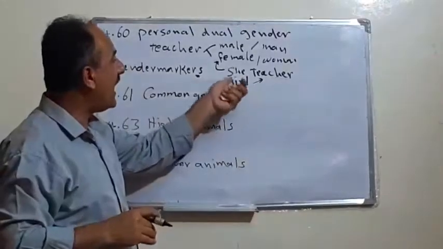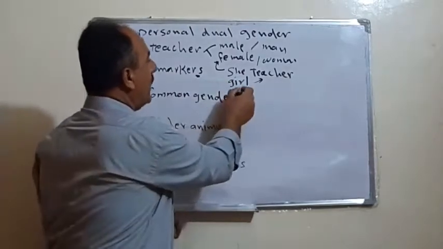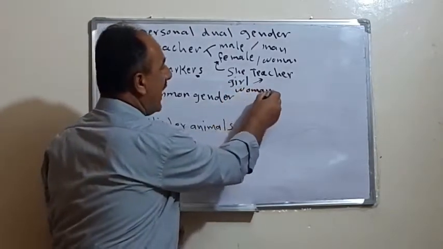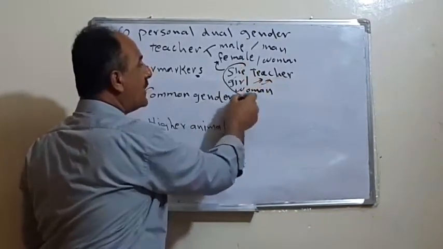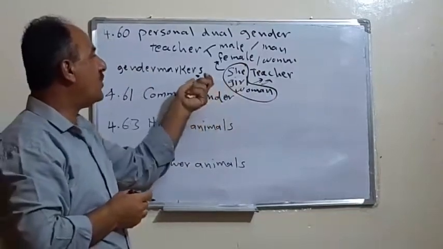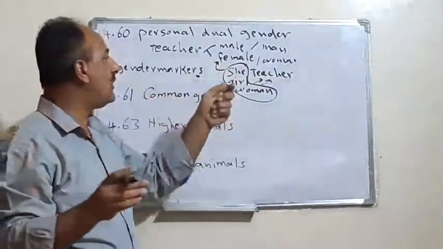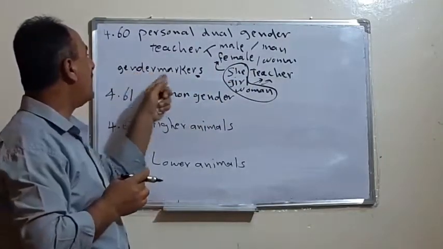So I add either she or girl, or we can say woman teacher again. So these words that distinguish between the male and female, we call them gender markers.